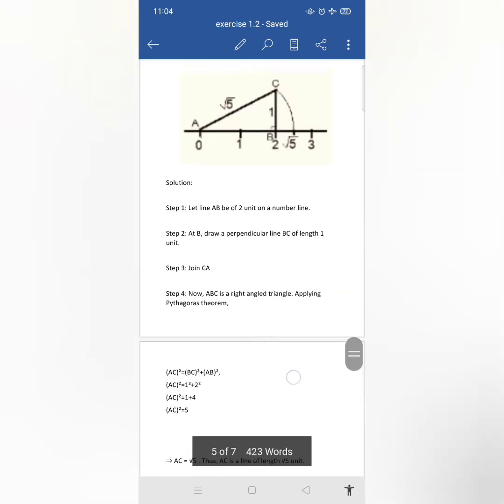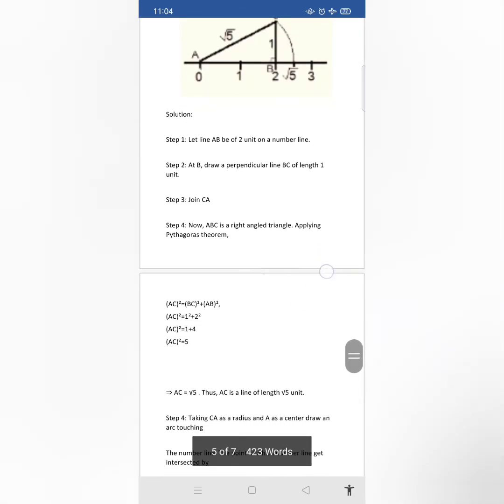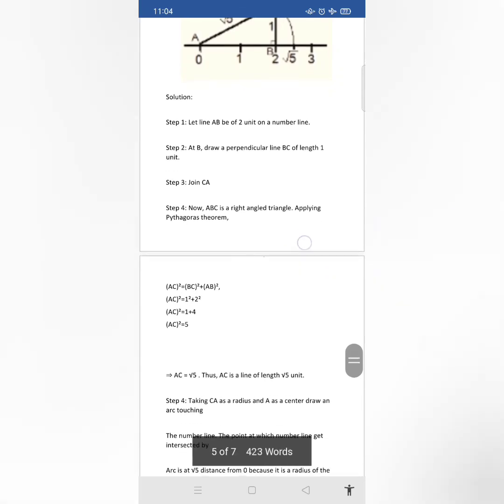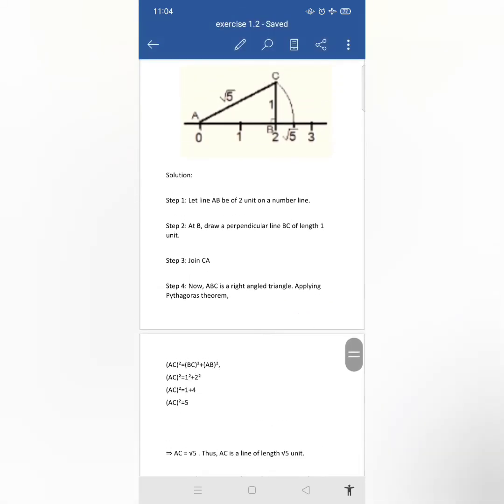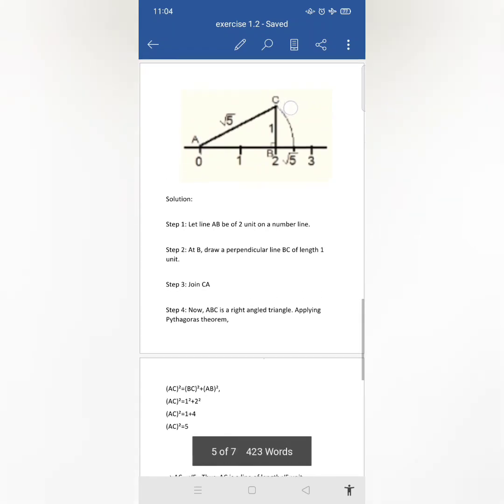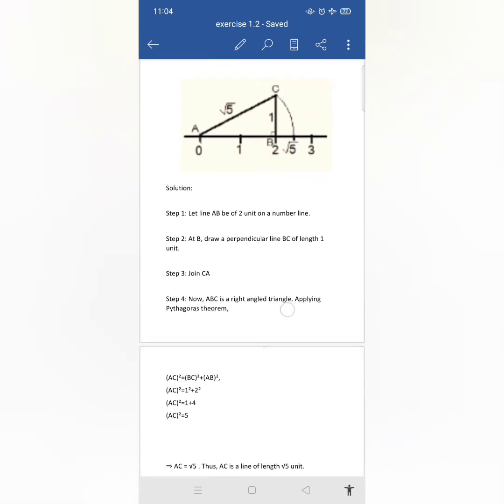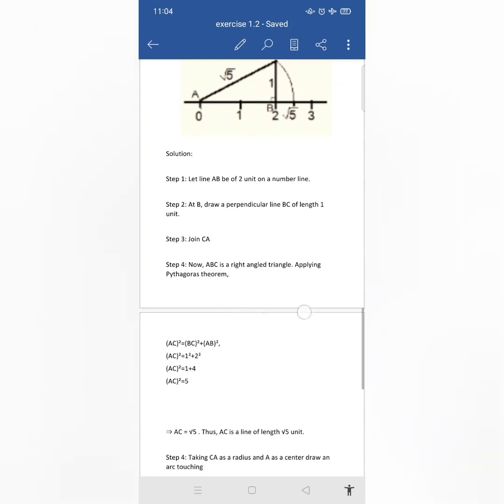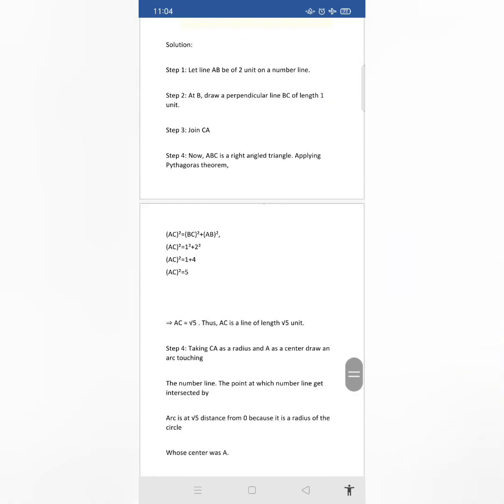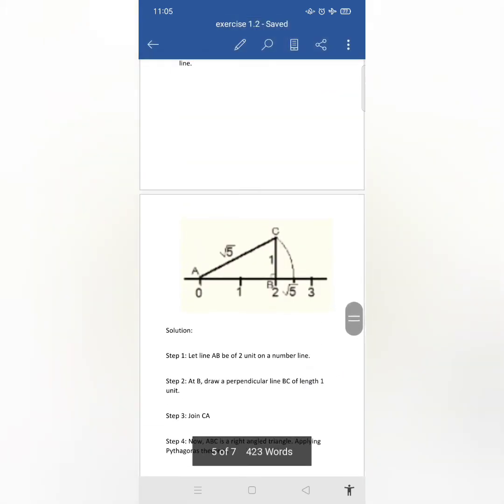After that, as I told you, taking CA as the radius, you have to keep the compass over here and draw the arc like this, which will fall on the number line. So this is the construction of root 5 on a number line.